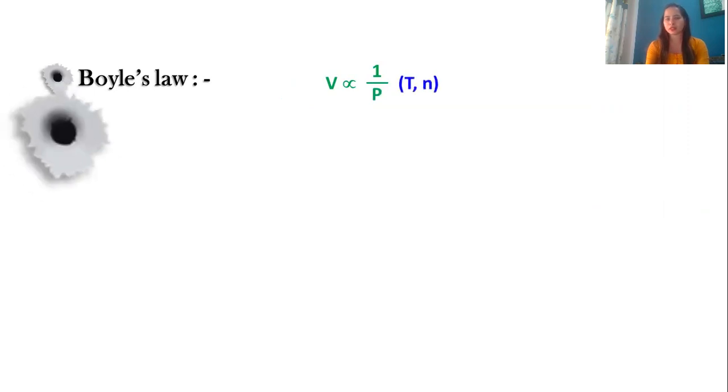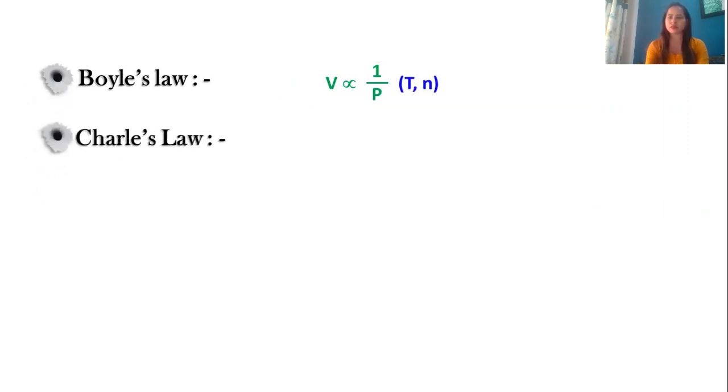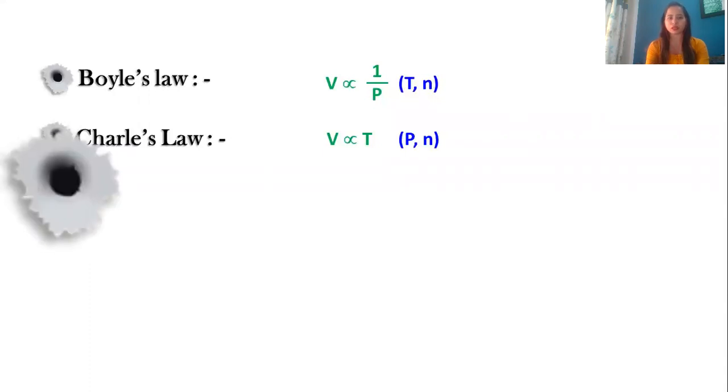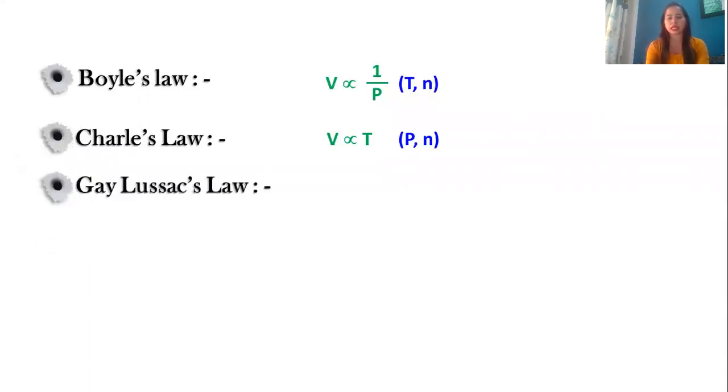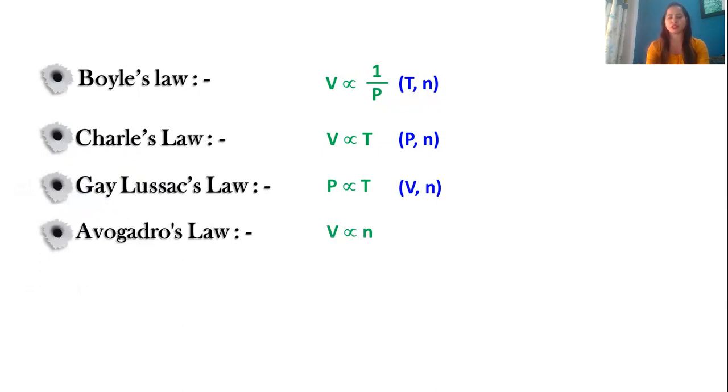The second law that we did was Charles' law. When I say Charles' law, it is volume is directly proportional to temperature, keeping pressure and number of moles constant. The third law that we did is Gay-Lussac's law, which says that pressure is directly proportional to temperature, keeping volume and number of moles constant. The fourth law that we did was Avogadro's law, which says that volume of a gas is directly proportional to number of molecules, keeping pressure and temperature constant.